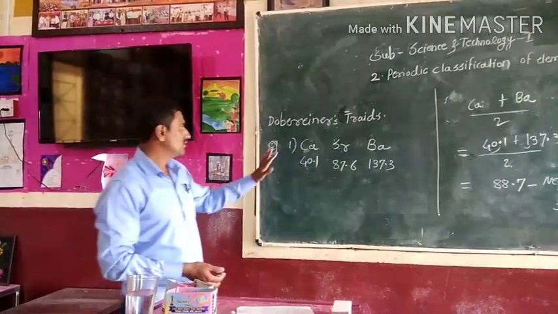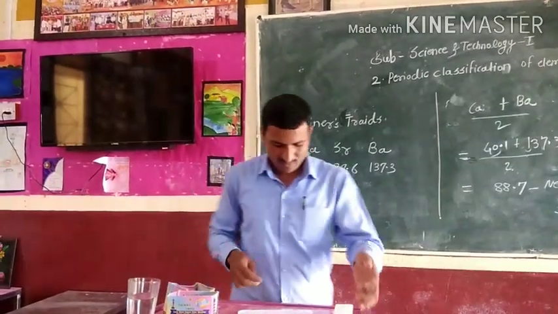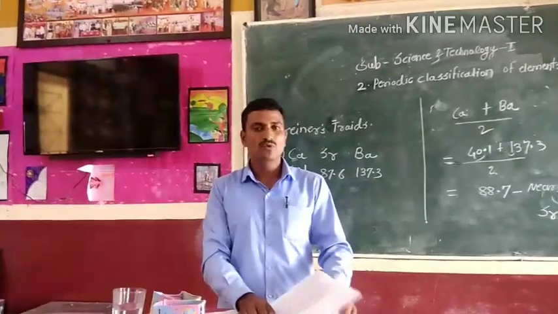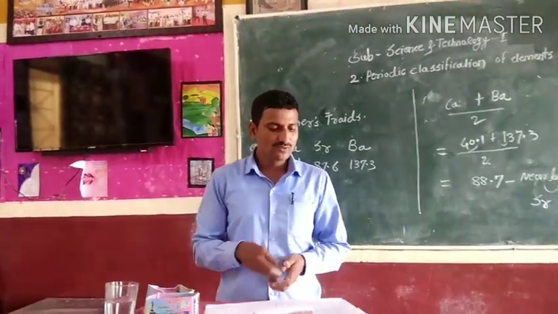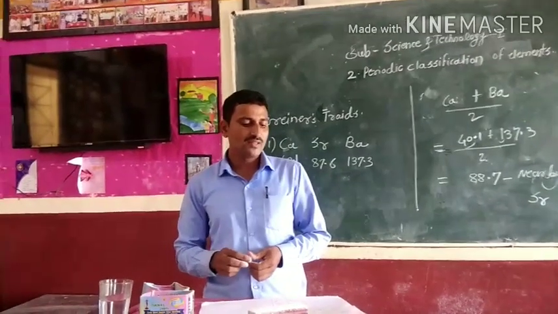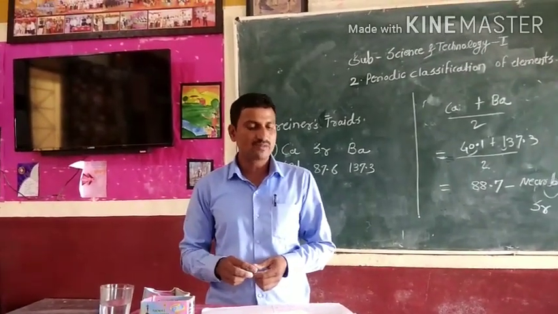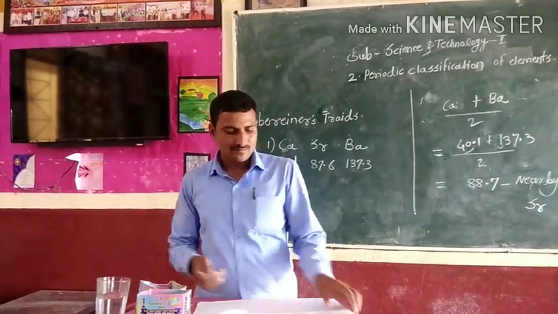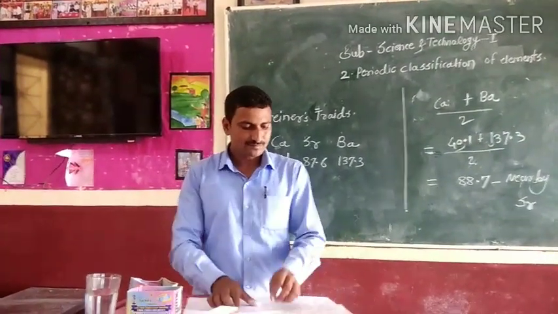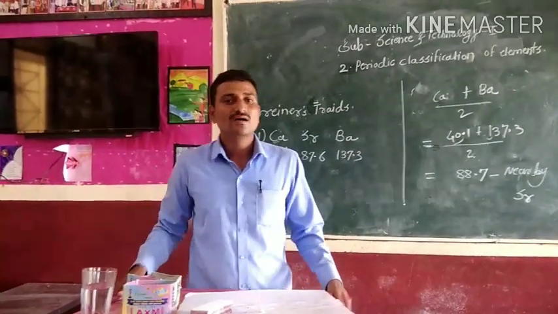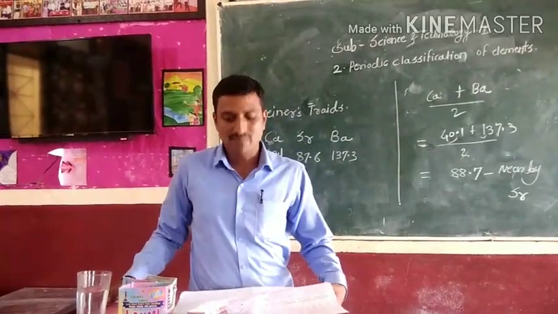Okay, then going to the next point, the next scientist, Newlands. The name of Newlands' law is the law of octaves. It means all known elements are arranged in increasing order of atomic masses.